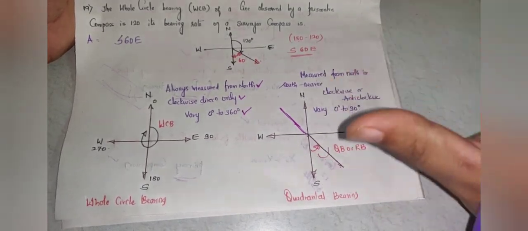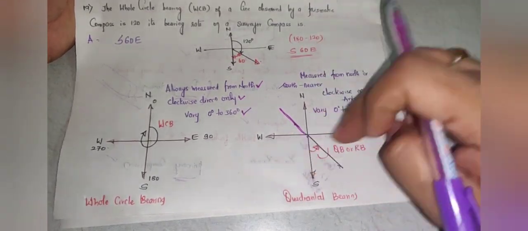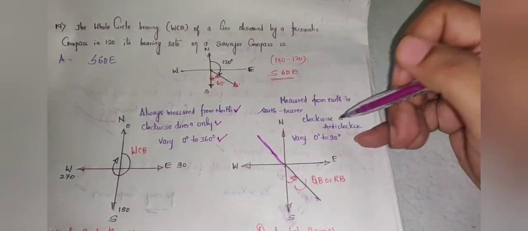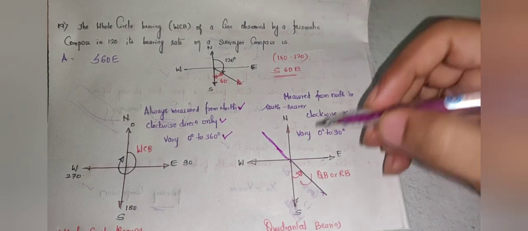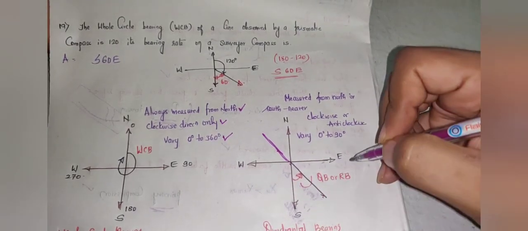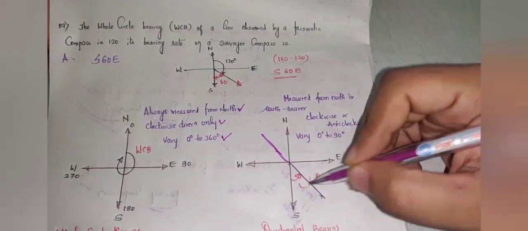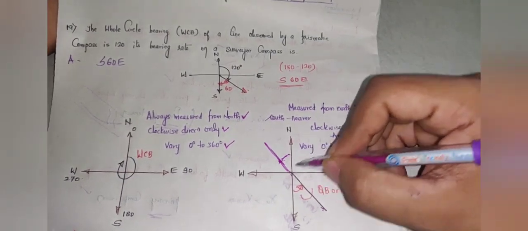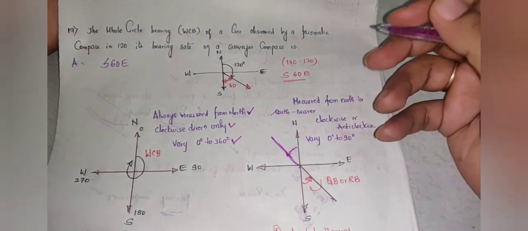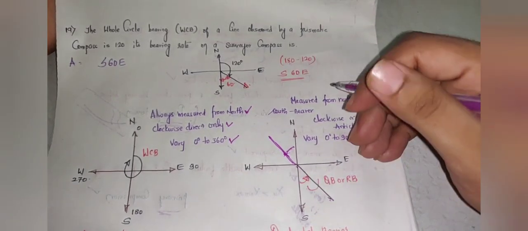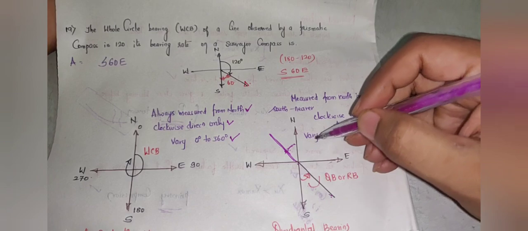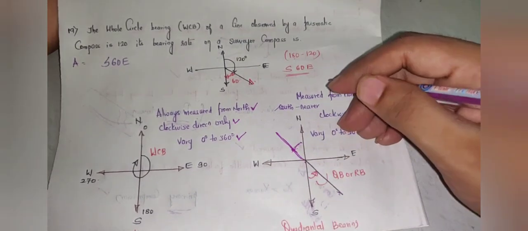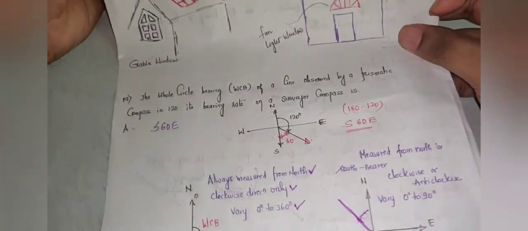So north and south are the prime directions. With respect to that, you have to take east or west, wherever the line is placed. So it may be either clockwise or anti-clockwise. Now if I measure here, southeast, it happens to be anti-clockwise. If I measure from north, it again happens to be anti-clockwise. If I measure from here, it is clockwise. So it may be clockwise or anti-clockwise, and it may vary from 0 degrees to 90 degrees. It is with respect to individual quadrants, right? So coming to the problem now.